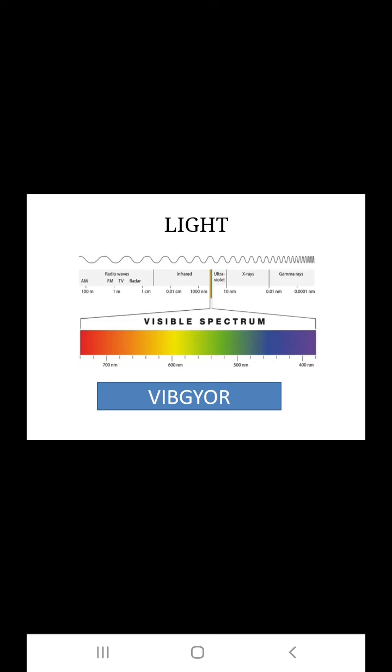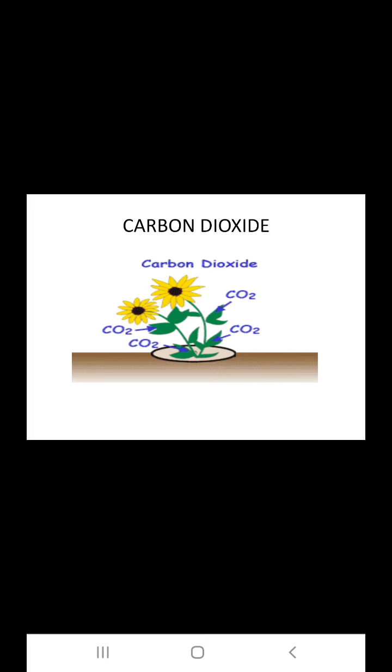With the help of the photosynthetic pigments, the leaves absorb particular wavelengths of visible light while reflecting others. Especially, green light is reflected back, as the leaves are green in color due to the presence of the green coloring pigment chlorophyll. Next factor, carbon dioxide.